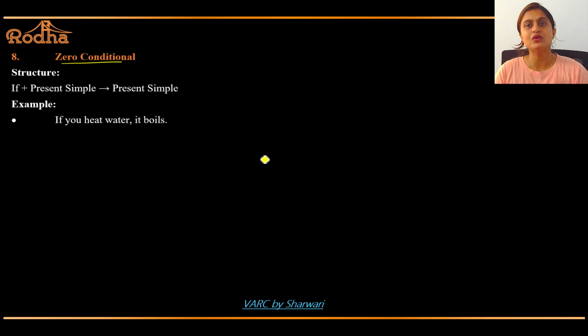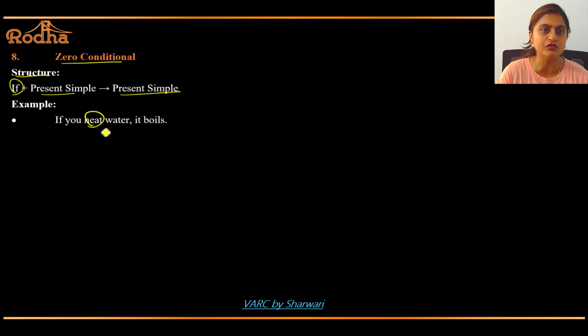Zero conditional. Now, conditionals are a very important part of your grammar. There are 4 conditionals: conditional 0, conditional 1, conditional 2, conditional 3. Okay, total 4 conditionals. I have given the structure also and I have given the formula also for you. Okay? The structure is if plus present simple. So, the outcome will be present simple. That is, see, if you heat water, present simple, isn't it?